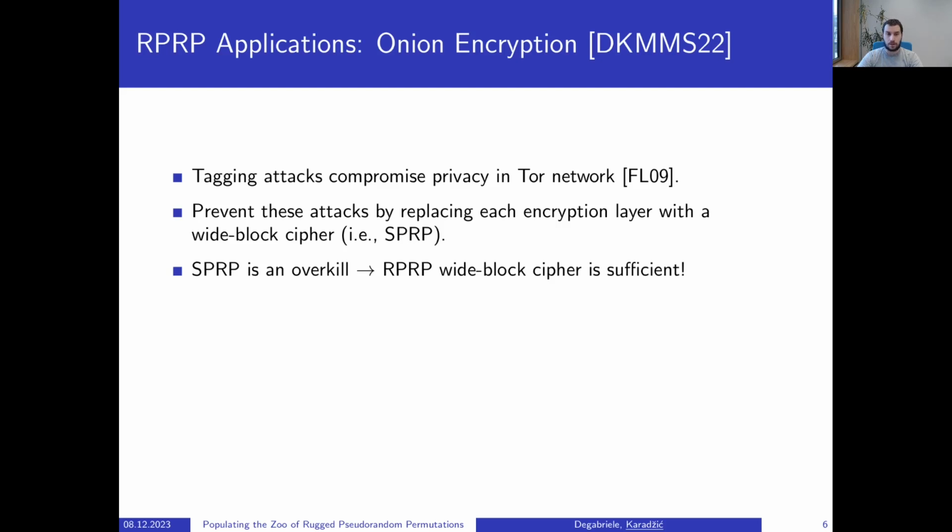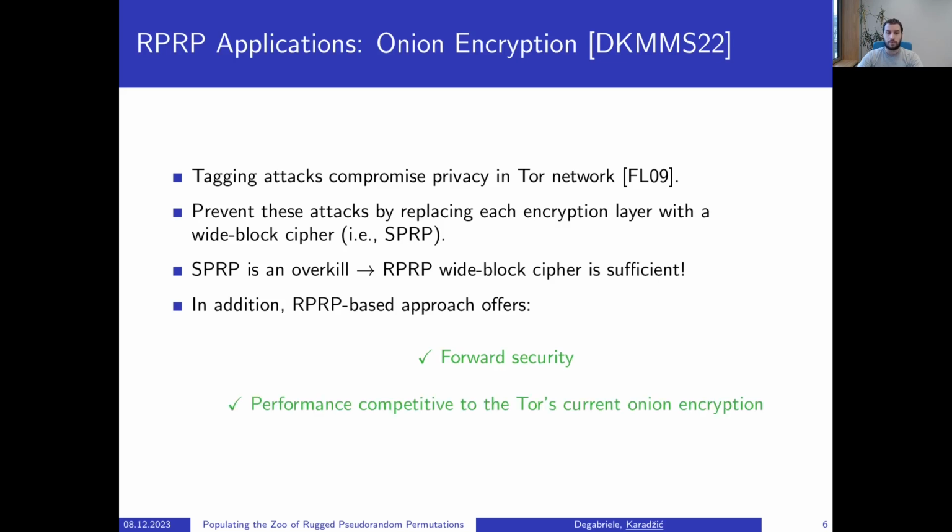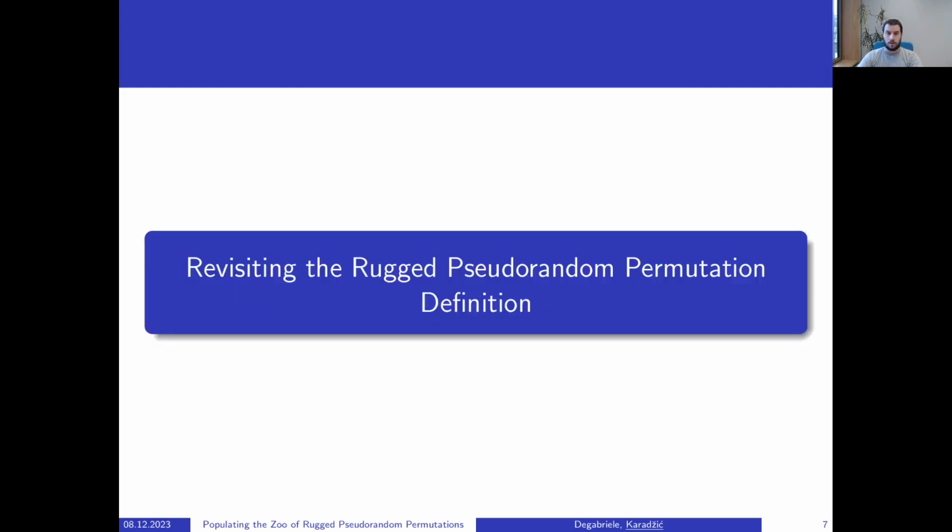In addition to the protection against tagging attacks and the performance benefit, the RPRP-based approach also offers forward security, and its performance is competitive with Tor's current onion encryption. We now come to our first contribution in this work, where we revisit the rugged pseudo-random permutation definition.